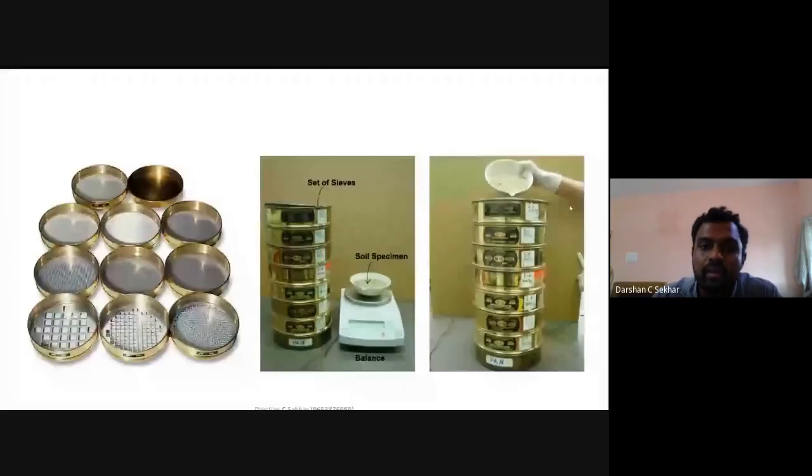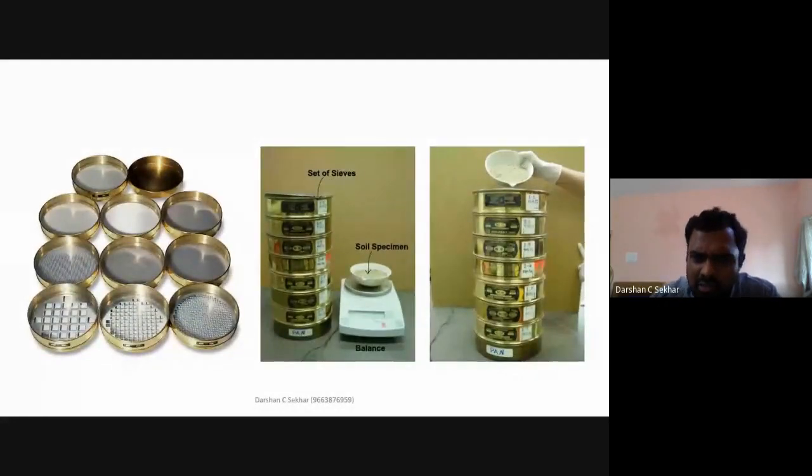Then you have a set of sieves. The set of sieves will always be arranged in decreasing order. Here it will be 4.75 mm, the next will be 2 mm, the next 1 mm, then 600 micron, then 425 micron, 300 micron, 150 micron. Then you have a pan. There is no hard and fast rule that these should be the set of sieves. Sometimes in your laboratory you might not have a 425 micron sieve. You can skip it, not a problem. But generally, this should be the trend for this soil sample.